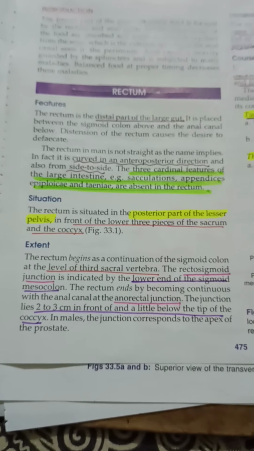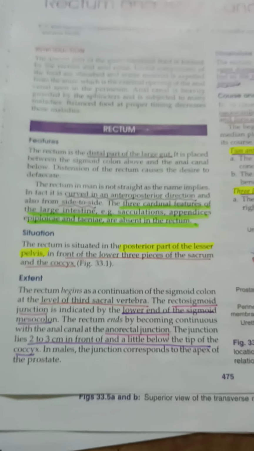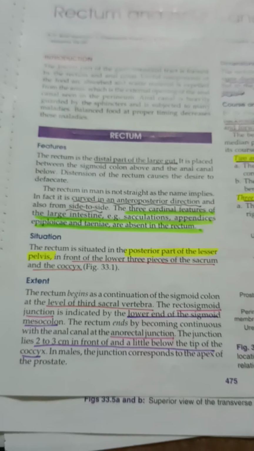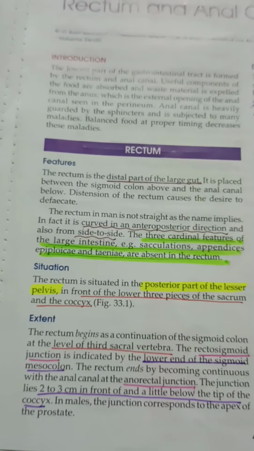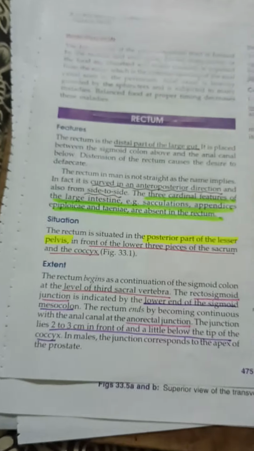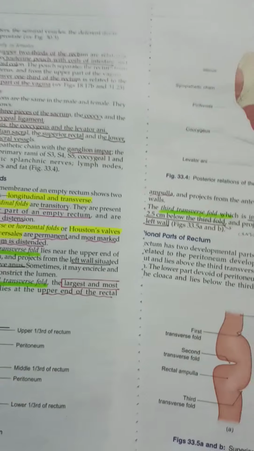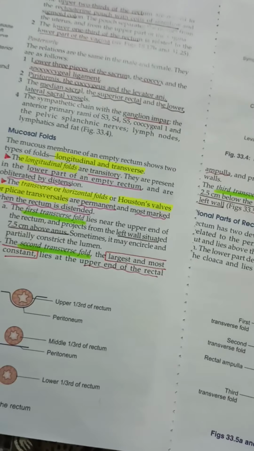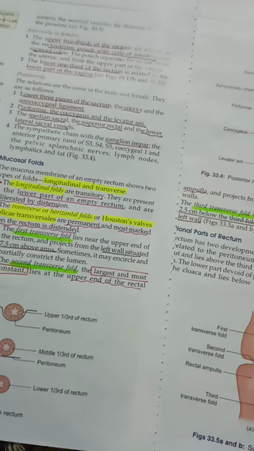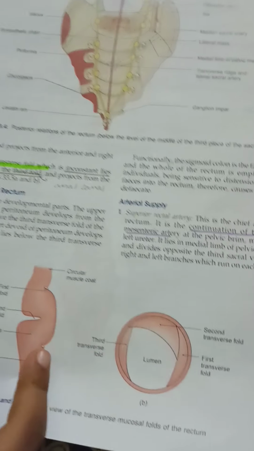Okay, so where does this rectum extend? Generally in anatomy, when you write an answer, you should be saying some basic things. What are the general features, where it is situated, how it extends, what are the dimensions of rectum, what are the course and direction of the rectum, and then what are the relations, the peritoneal relations and the visceral relations. Each and every organ has a specific feature. So for rectum we have mucosal folds, and the functional parts.